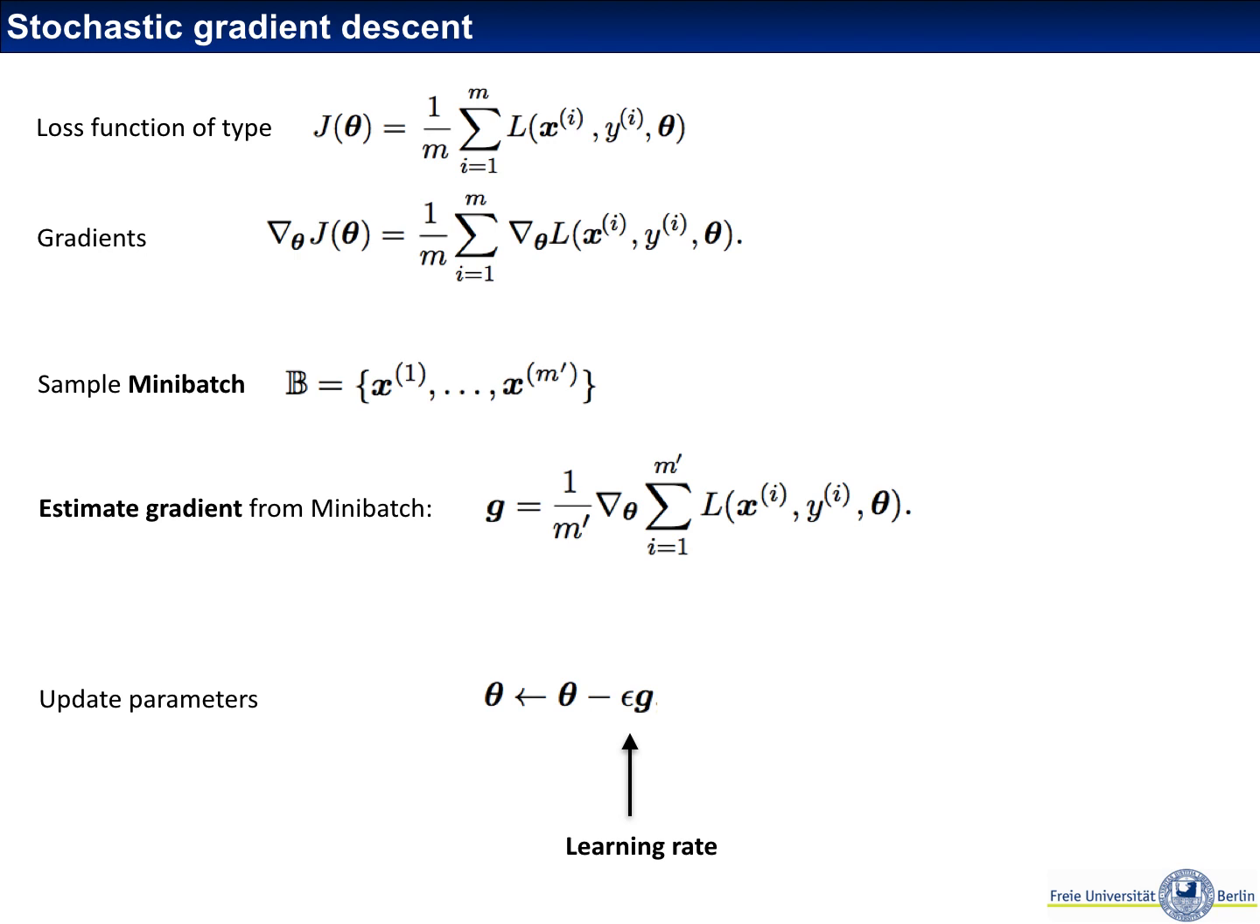So stochastic gradient descent is a very, very important ingredient in modern deep learning. Essentially, all modern deep learning settings are using some form of stochastic gradient descent.